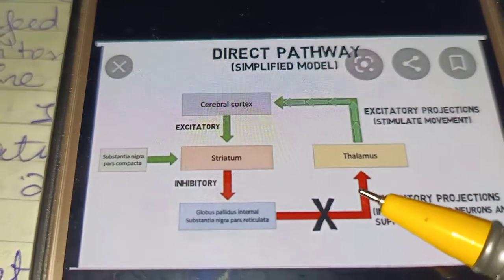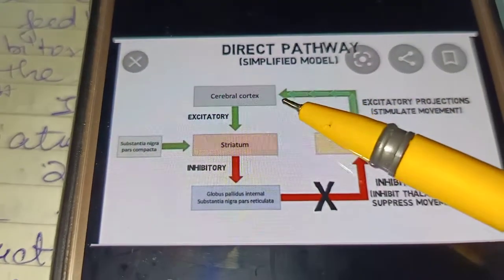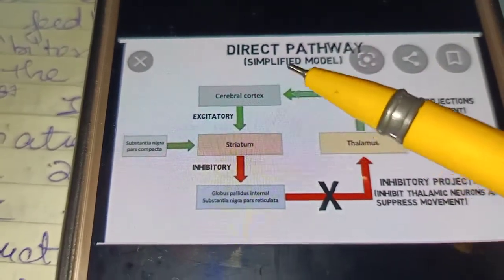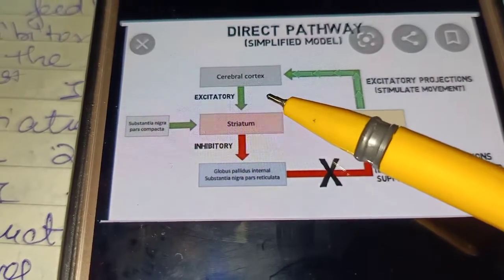From the thalamus, an excitatory pathway goes to the cerebral cortex, which is the premotor, prefrontal and supplementary areas of the cortex.